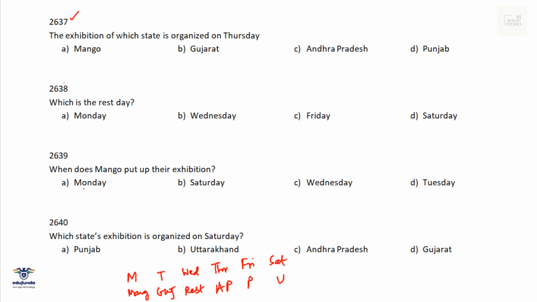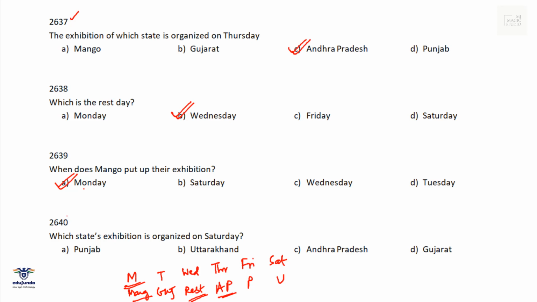Now the second question of this lot. The exhibition of which state is organized on Thursday? Thursday is Andhra Pradesh. Option C fits in. Which is the rest day? We know Wednesday is the rest day. Option B is the correct answer here. When does Mango put up their exhibition? Mango has put up their exhibition on Monday. Where is Monday? Yes, option A fits in.